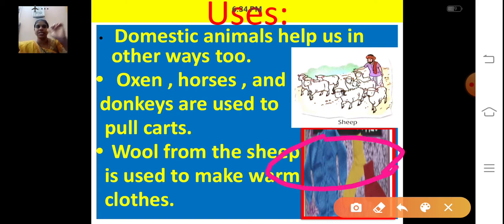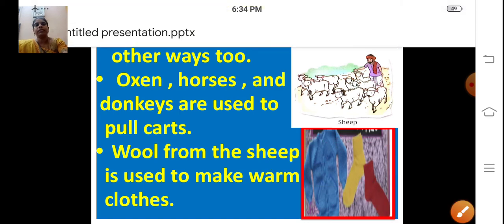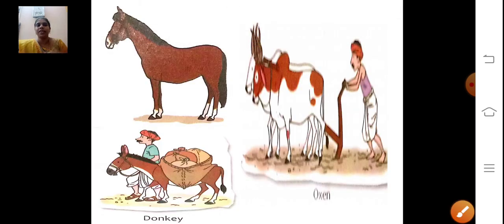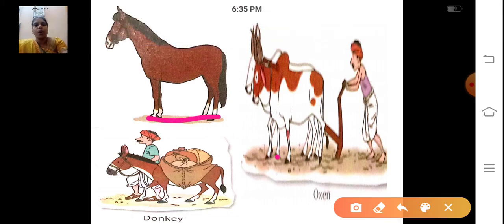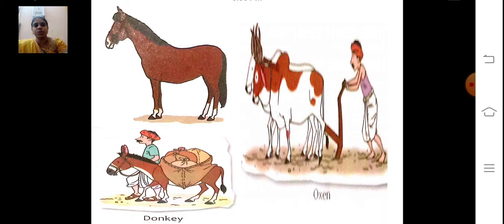We can make so many things from this wool, so during the winter time we can use this, right? Next, see this? Horses, oxen and donkey. So oxen, they are used to plow the fields also.